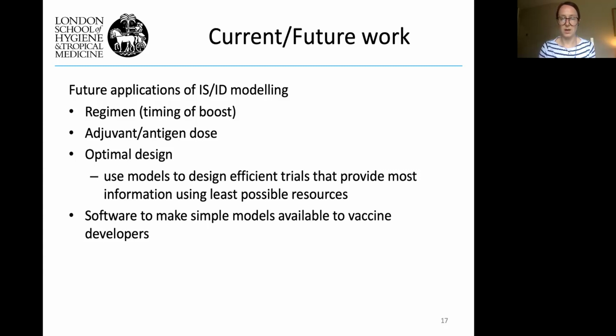And then on the other side of that, making software so that these simple models, or simpler models than the one I presented perhaps, can be used by vaccine developers, integrated straight into development, as opposed to having to talk to a modeler and design a brand new model. These very simple ways of summarizing the dose response curve should be made available to people. So that's something else that we would like to do in the future.